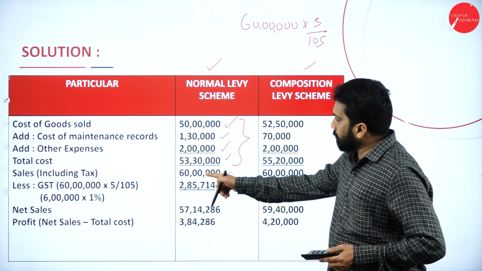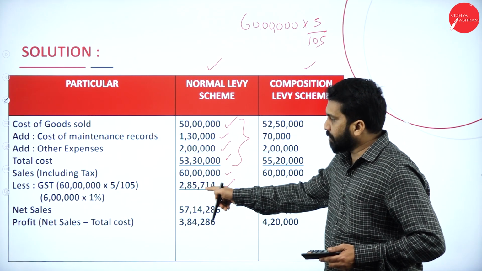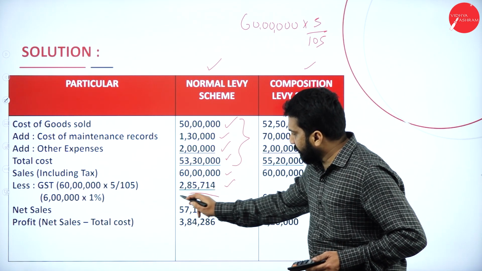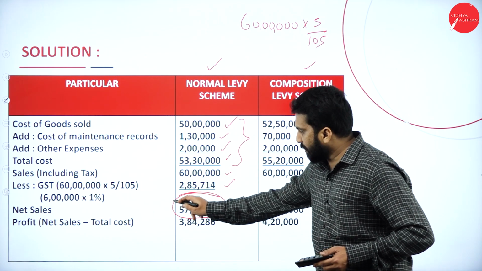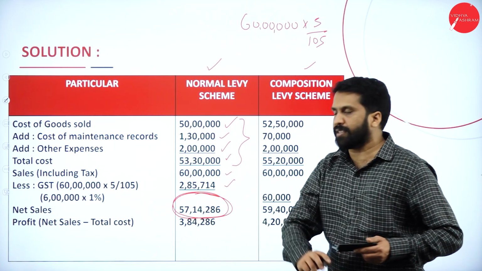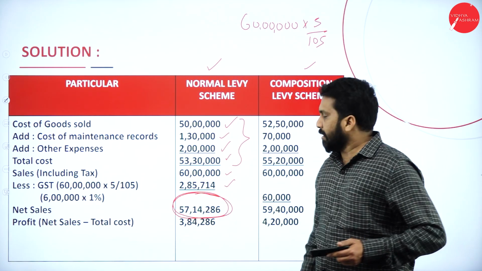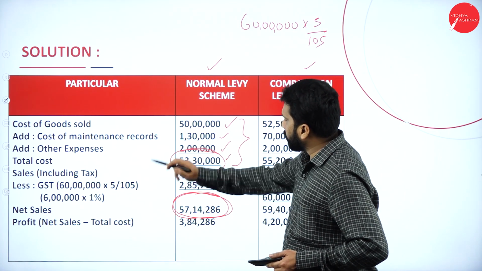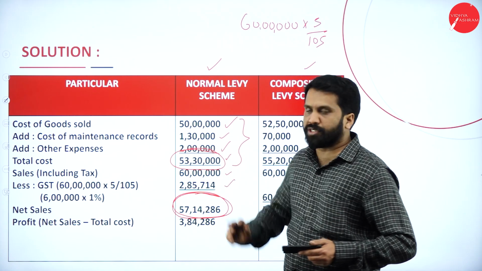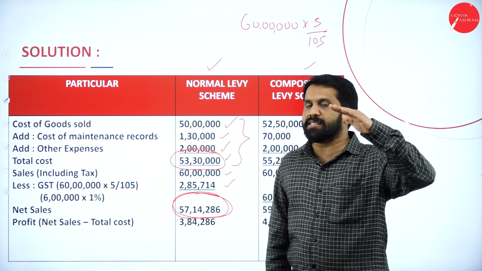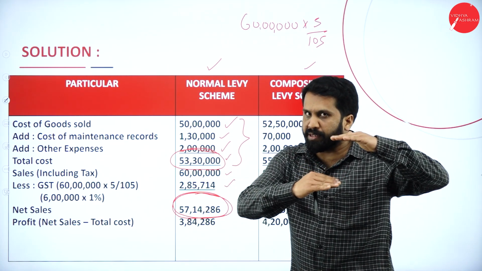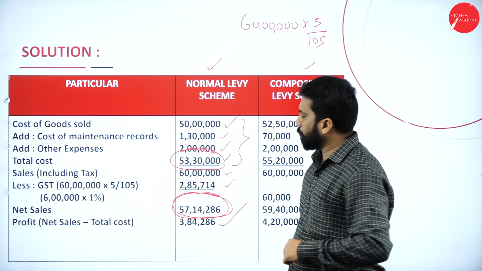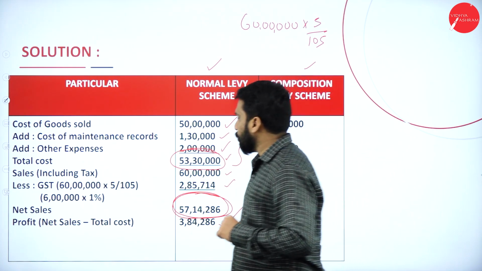2,85,714. From sales, if you minus your GST, what is your sales? 57,14,286. This is your selling price. This is your purchase price. Sales, purchase. Now, from your sales, if you minus your purchase, you will get your profit. Clear? I'll show it again.